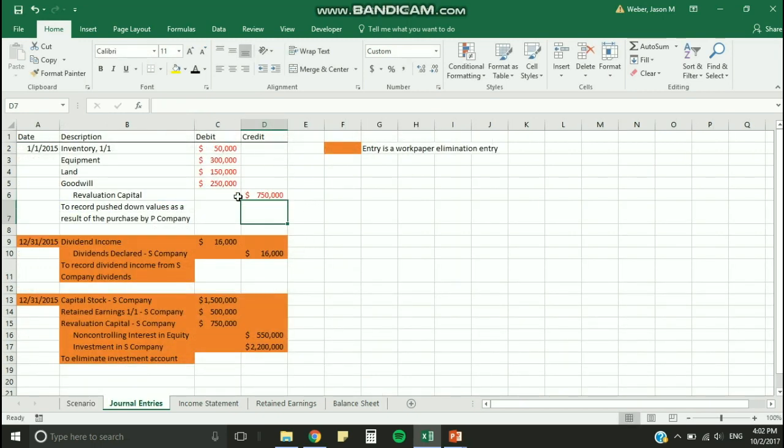And the purpose of this entry is shown here: to record pushed down values as a result of the purchase by P Company. Remember, S Company is now using the acquirer's basis for their separate financial statements. The other entries shown here are workpaper elimination entries, which we will see as we go through the statements.